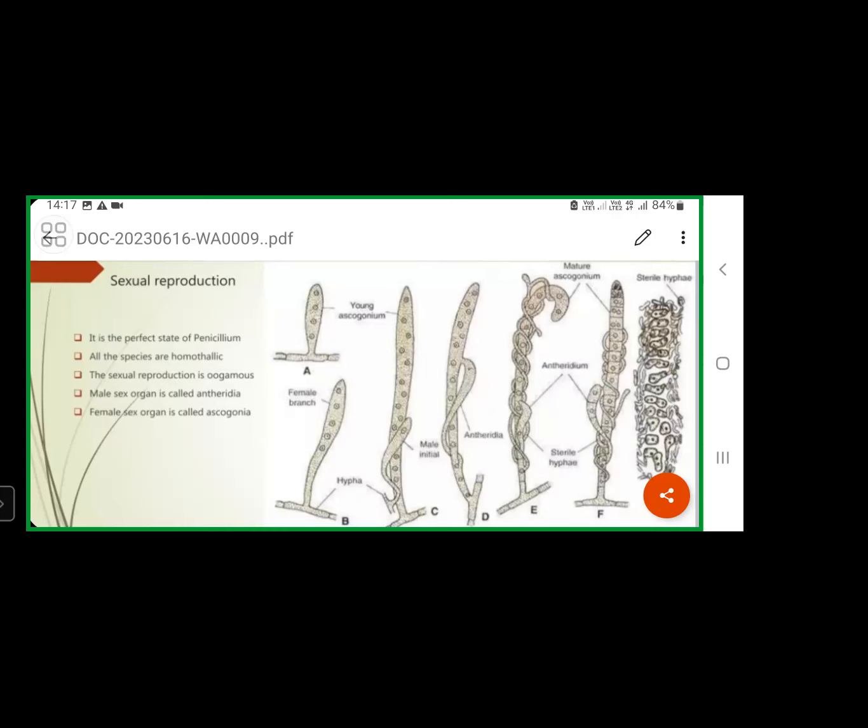As a result of this lateral growth, one elongated, narrow, tube-like structure develops. That structure is called the ascogonium.